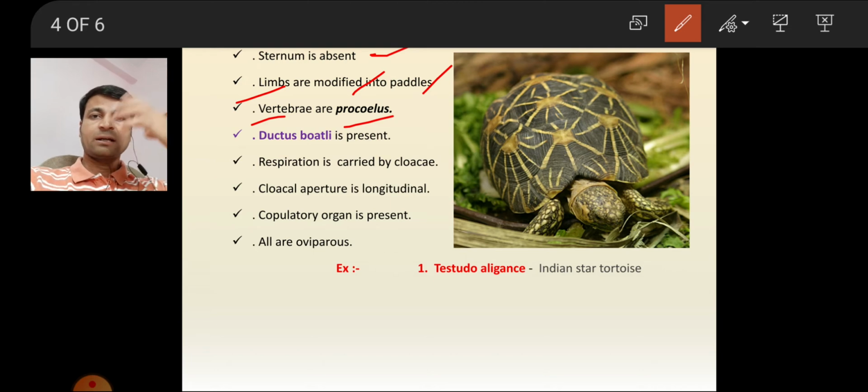In common words, the vertebral column is the backbone, and it gives mechanical support to the body. The vertebral column is made by the vertebrae.